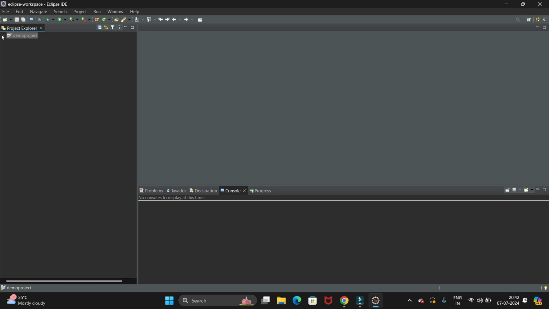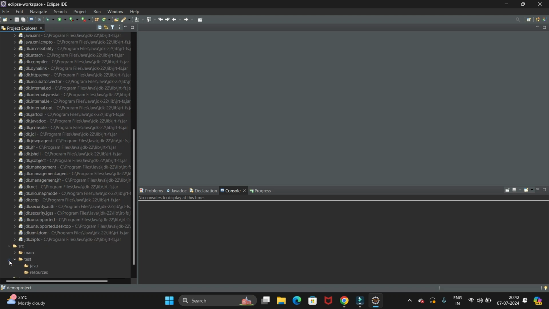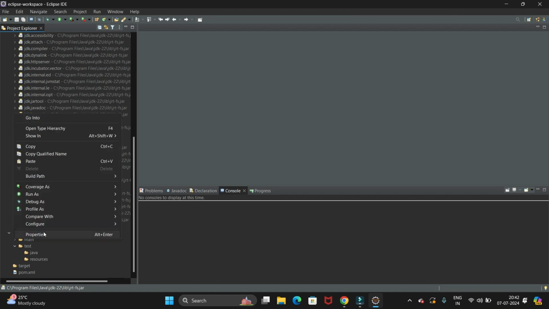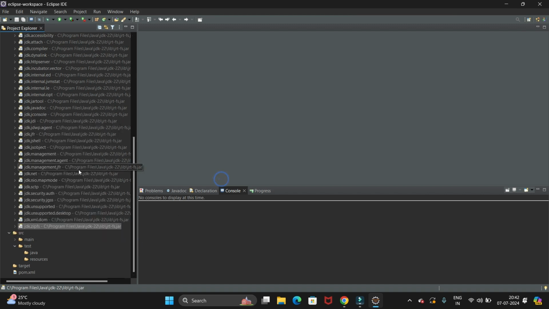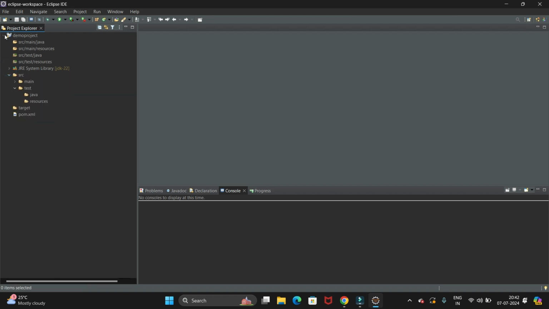So we have created this project with the TestNG. So you can see all the libraries here, the SRC, then we have the main and test option. So in this way you can install the TestNG plugin in Windows for the Eclipse.